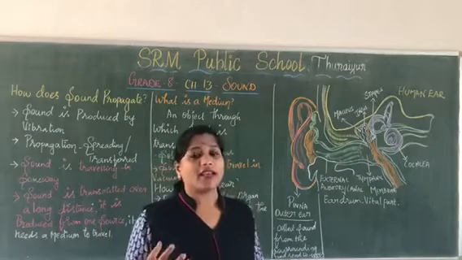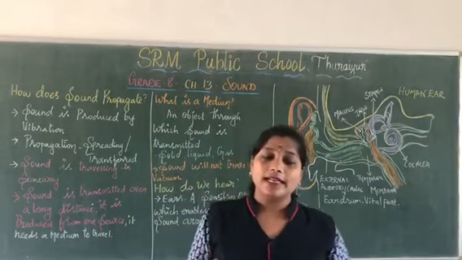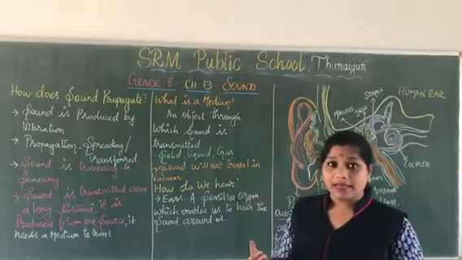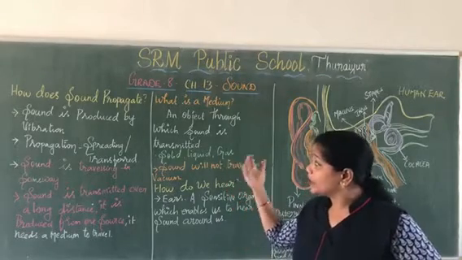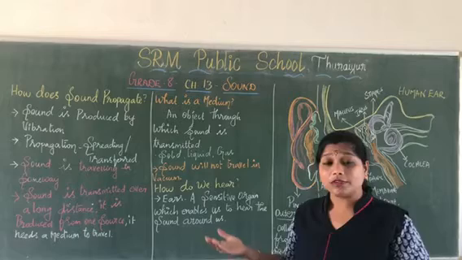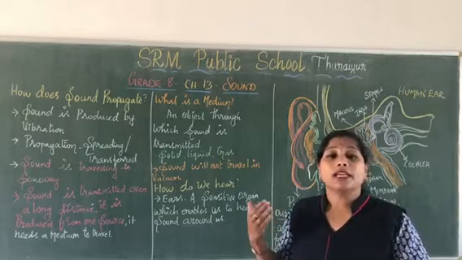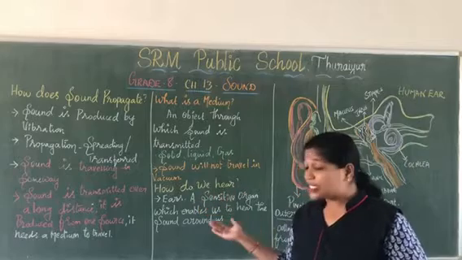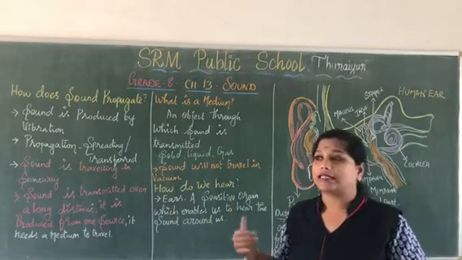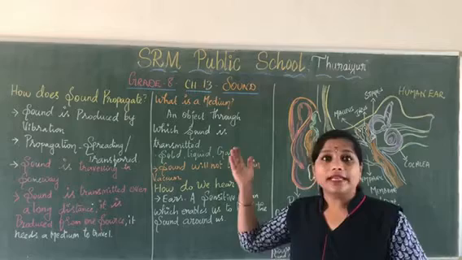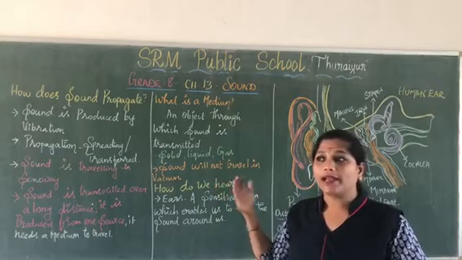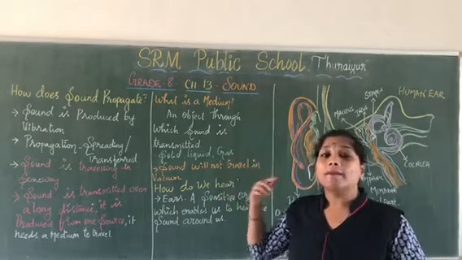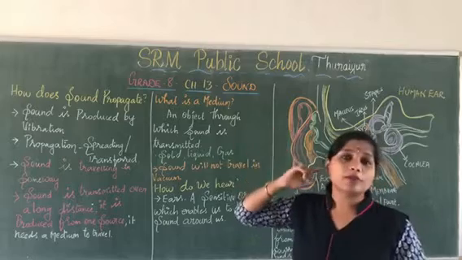Sound is traveling in some way. Somehow it is traveling, and you will learn that it needs a medium. Sound is transmitted over a long distance. For example, an aeroplane is flying over a long distance, but when it crosses you, you can hear the sound.